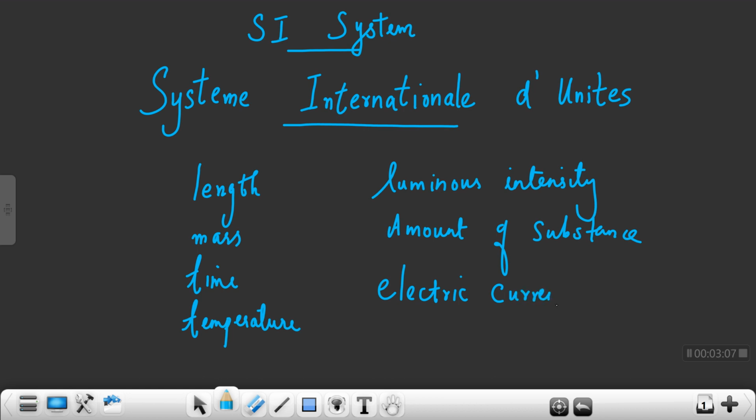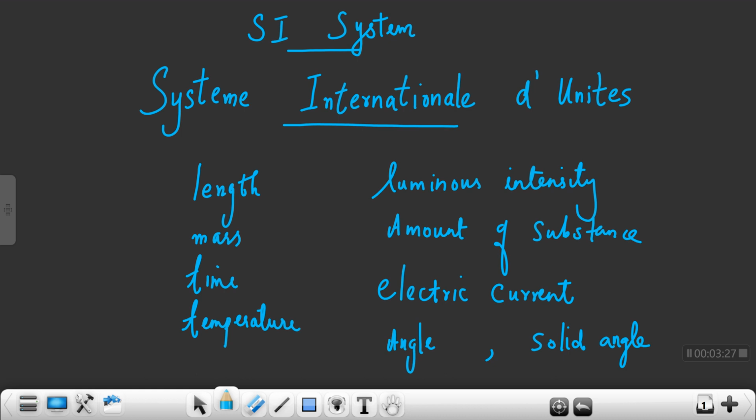These are the 7 fundamental quantities of the SI system. And the 2 complementary quantities are angle or plane angle, and solid angle. These are the complementary fundamental units.